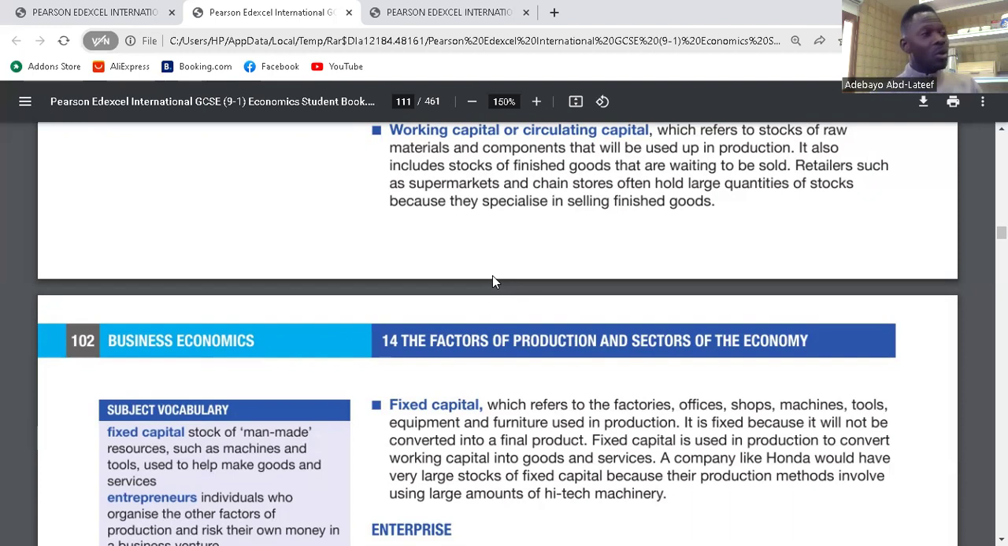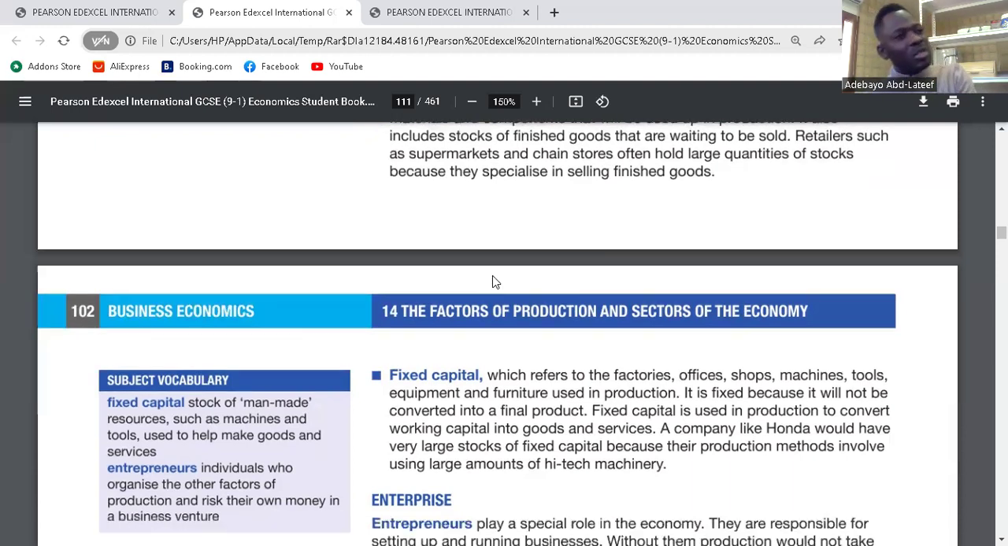Is it clear? What we sell in production are working capital. What we use in that production is fixed. Clear? It is fixed because it will not be converted into a final product. We're not selling it. Fixed capital is used in production to convert working capital into goods and services. So equipment is used to convert resources into finished goods. I think it's clear. And the reward for capital, like I told you, is interest.